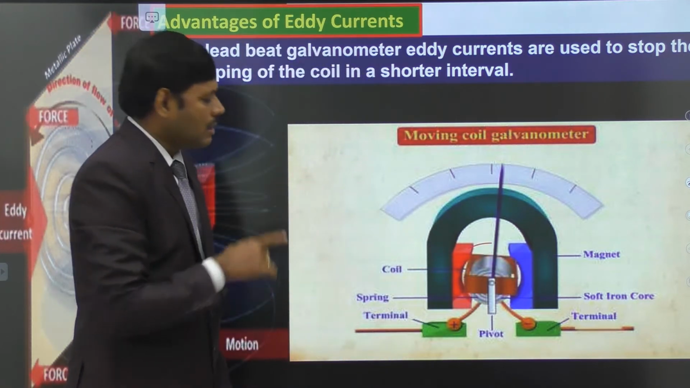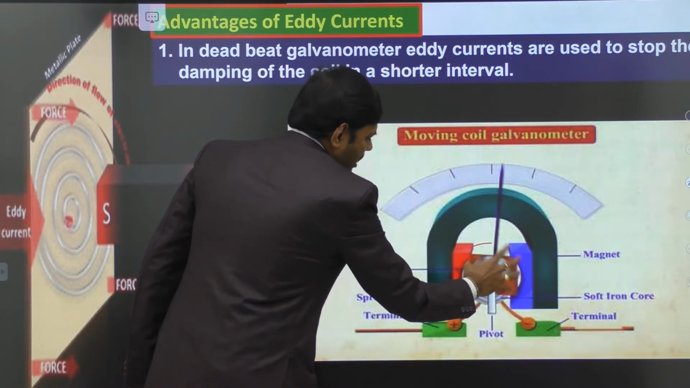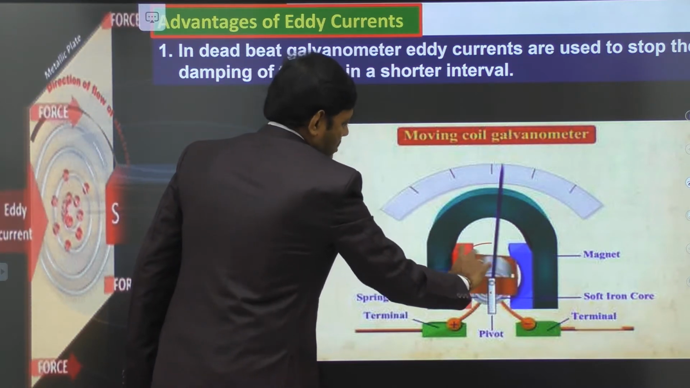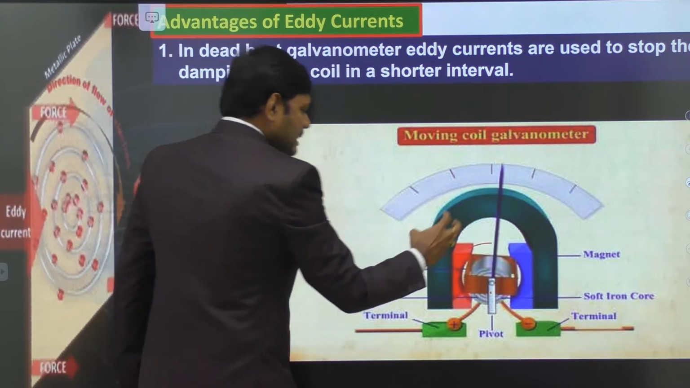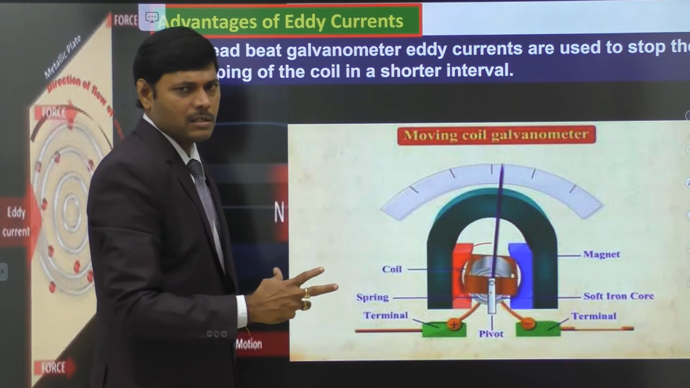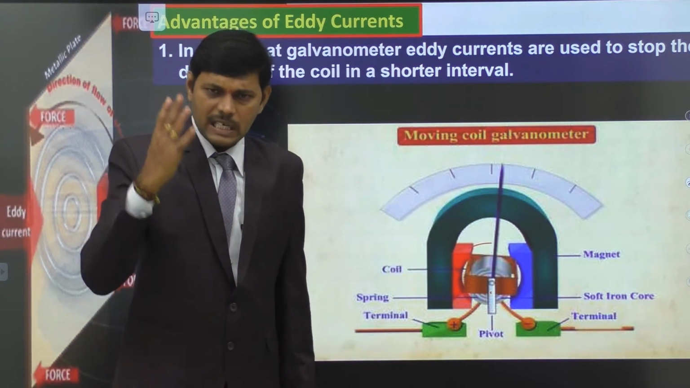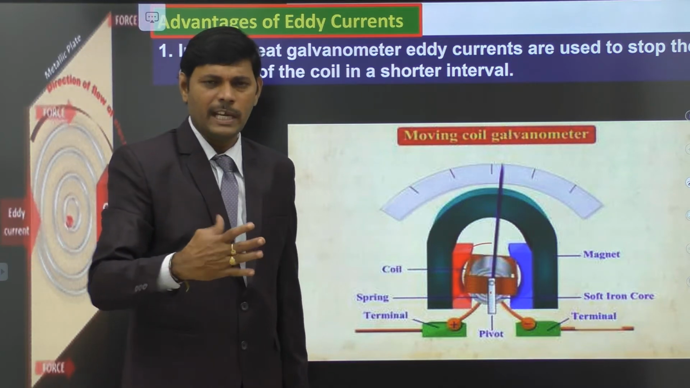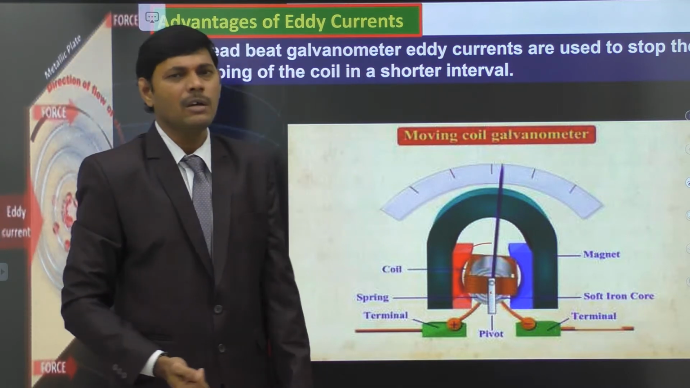The current carrying coil is placed in a permanent magnet, which has a radially existing magnetic field. The red and blue images show the magnetic field of the permanent magnets. Now the current carrying coil, placed in a uniform magnetic field, experiences a torque and the needle deflects. The deflection of the needle shows the current passing through the moving coil galvanometer.